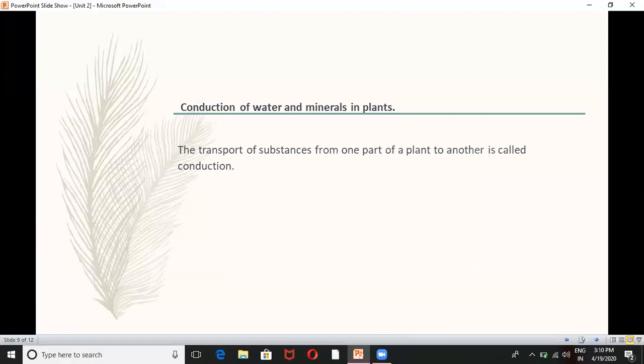How is that possible? Look at that. The transport of substances from one part of the plant to another is called conduction. So the movement of substances, water molecules, minerals, and nutrients from one part of the plant to another part of the plant is called conduction.